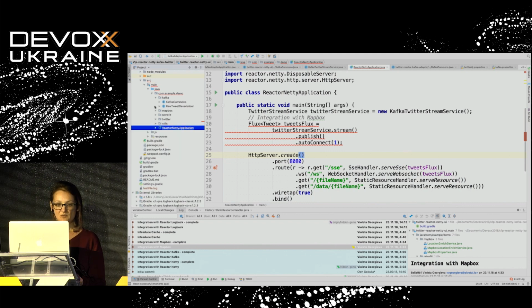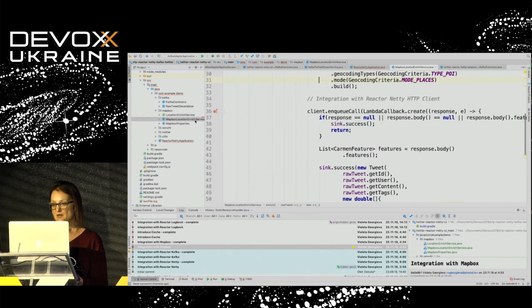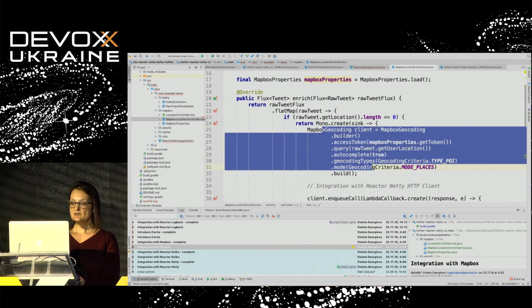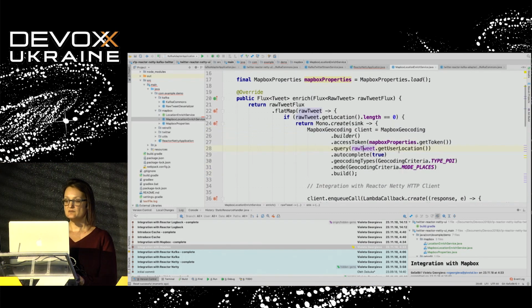And now, let me open the integration with Mapbox. What we have here is an API so that we can provide the user location information to this API, contact the remote service, and then wait for a response. From that response, we will be able to obtain the longitude and latitude. So this is a remote call to external services.